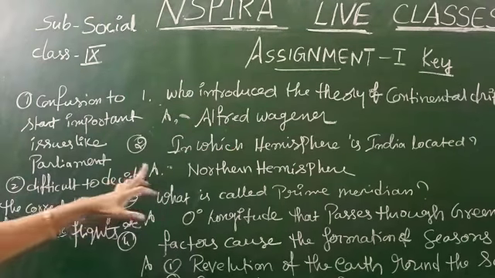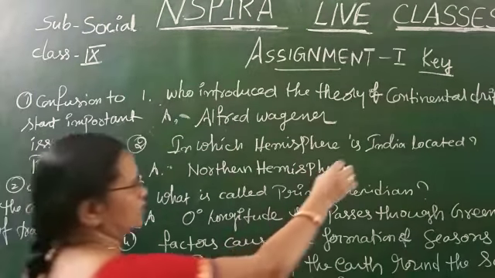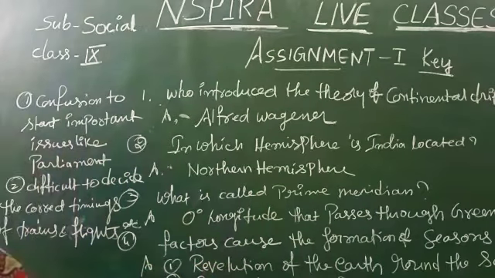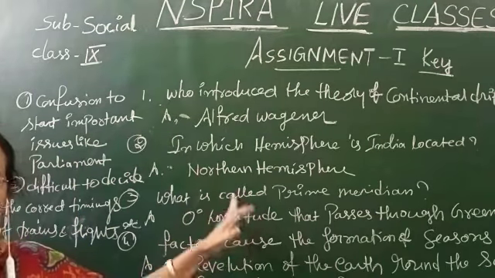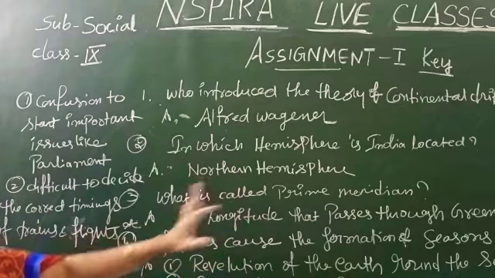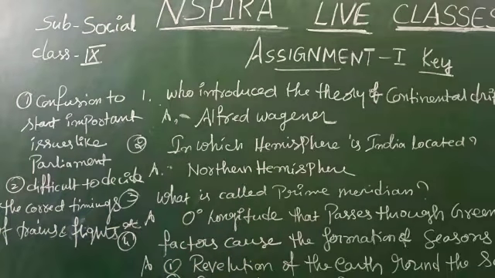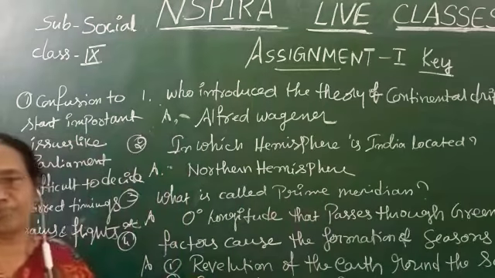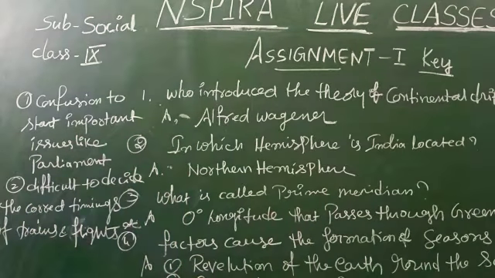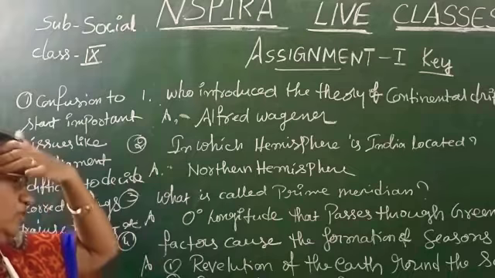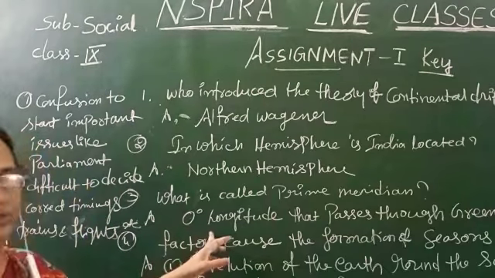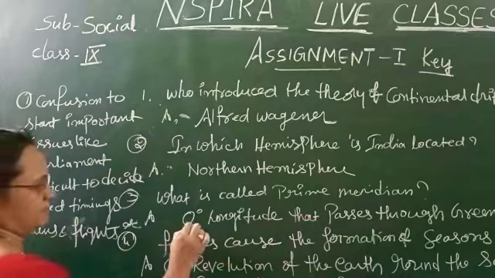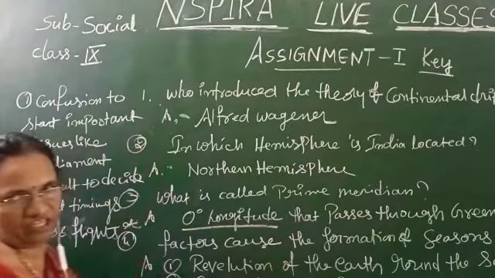Next one is, in which hemisphere is India located? India is located in the northern hemisphere on the globe, children. Okay, next, what is called the prime meridian? Already you know that the 0 degree longitude that passes through Greenwich in London is called the prime meridian, children.